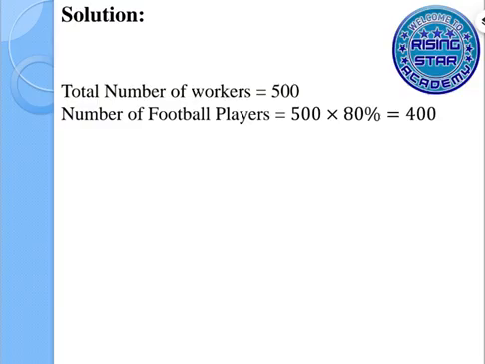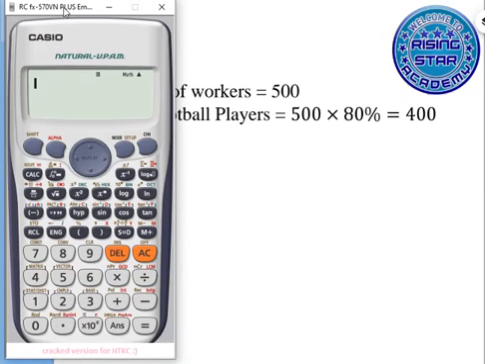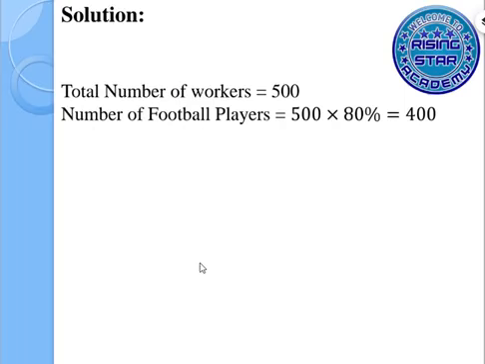We will use the calculator: 500 times 80 divided by 100, so that would be 400.